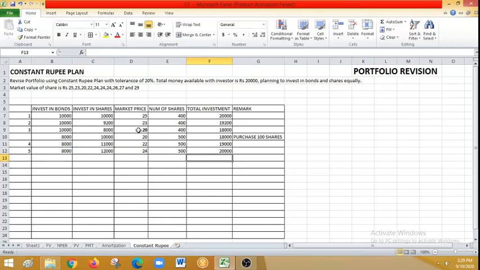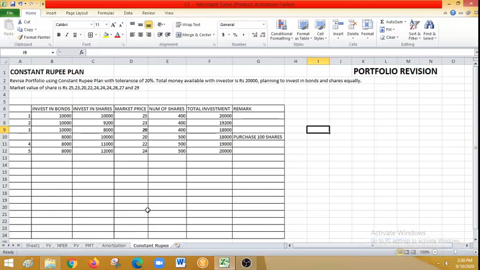You see here, from 20, how much is 20 percent? So it is 20 multiplied by 20 percent, right? So 4 rupees. So 20 plus 4 is 24. So now it is a trigger point. From 20 it has risen to 24, which means now again my portfolio needs a revision.